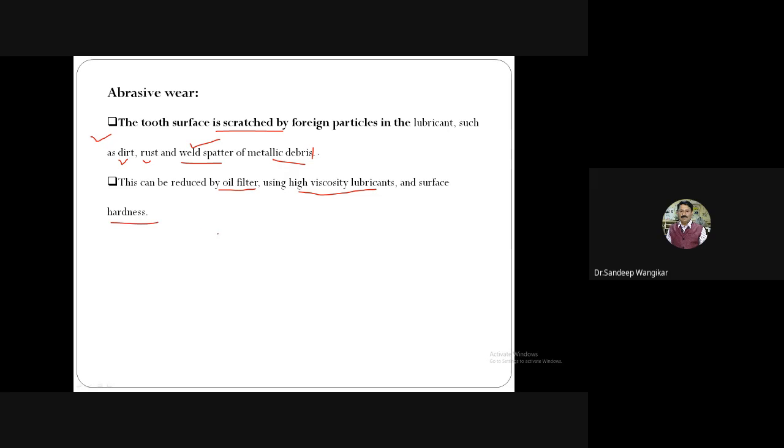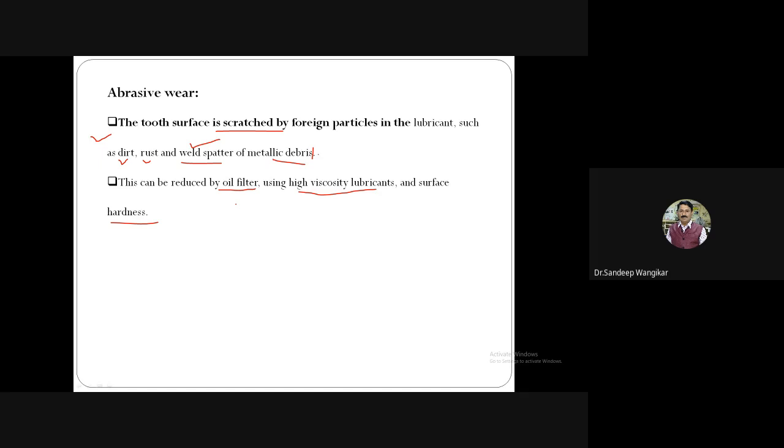Very first, using oil filters. If an oil filter is provided in the gearbox, the oil is continuously coming out, collected in a sump, and again fed to the gearbox by the pump. If particles such as dust, dirt, rust, or metallic debris are there, they will come through the oil.